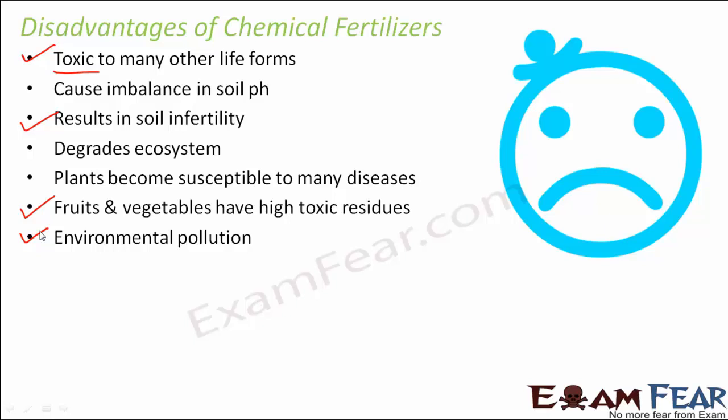So these are some of the disadvantages associated with the use of chemical fertilizers, and all these disadvantages are because of the poisonous nature of these chemicals. So we can say that fertilizers are advantageous in that they increase the fertility of the soil, but at the same time they are not eco-friendly, so they harm the environment.